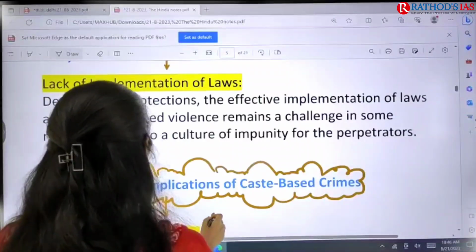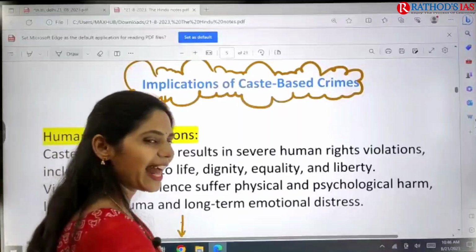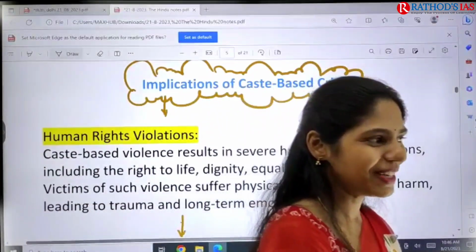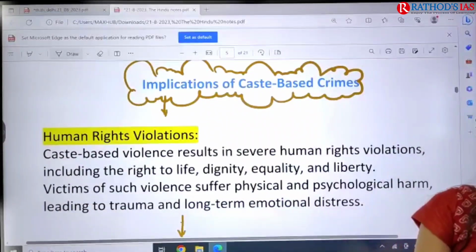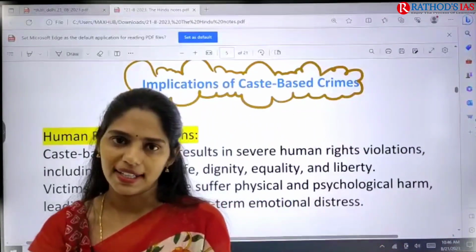Next, what are the implications of these caste-based crimes? What happens because of this type of caste-based violence? Please pause the video and think about it.